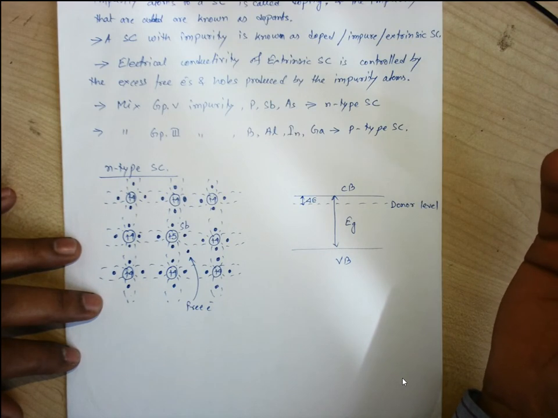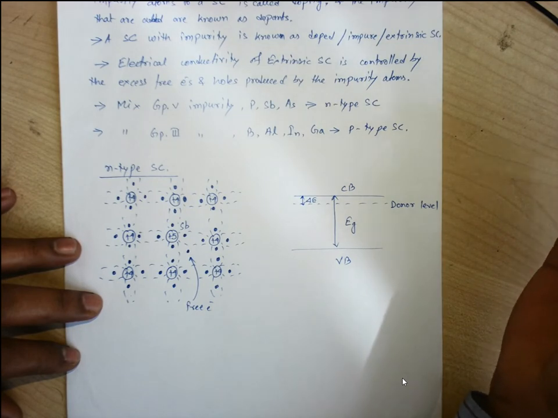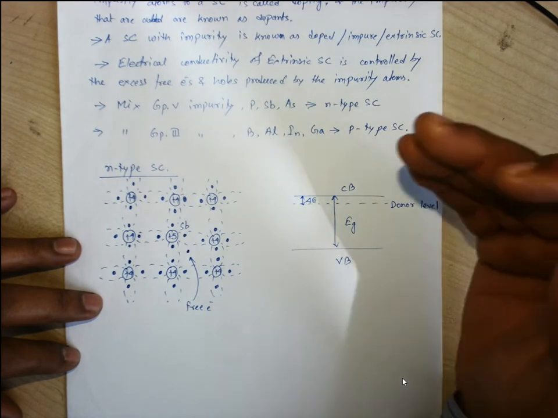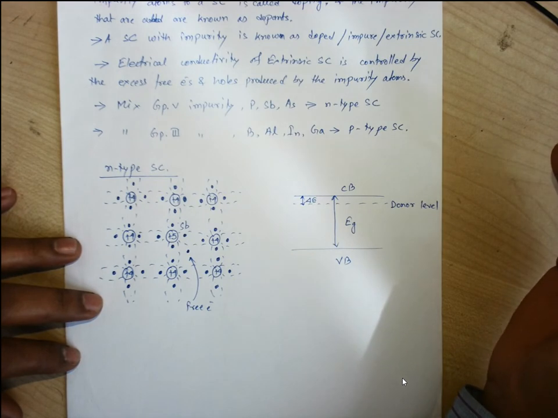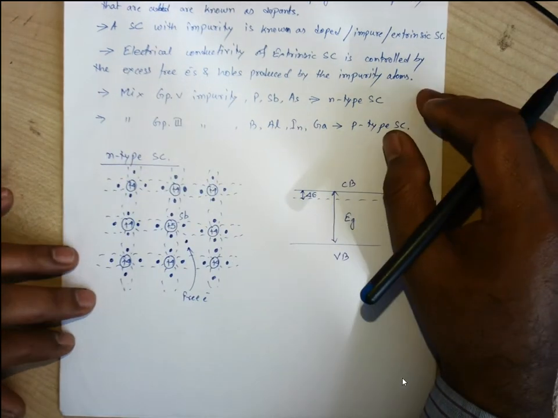So the extra atom which has been added becomes a positive ion because one electron has left its outermost shell. This is the crystal structure for the n-type semiconductor.